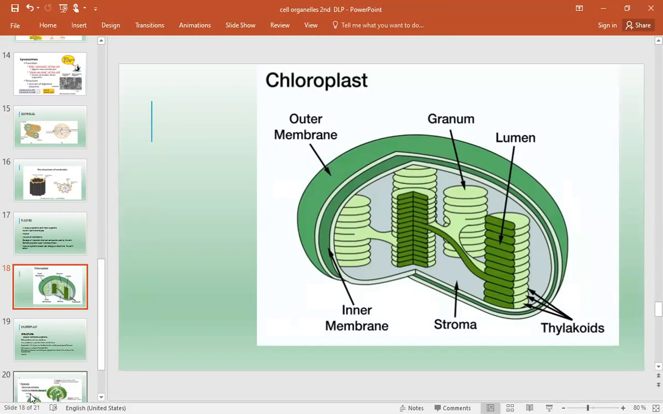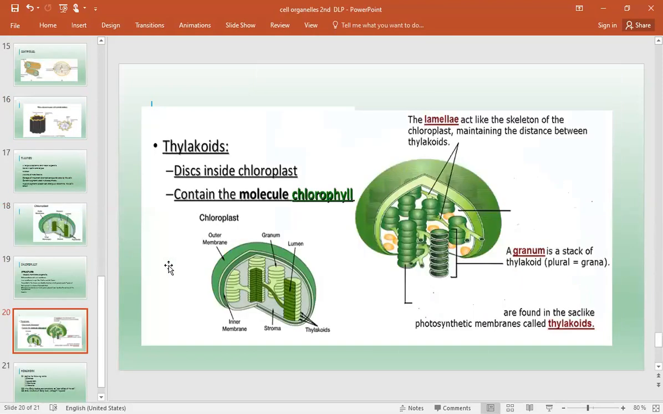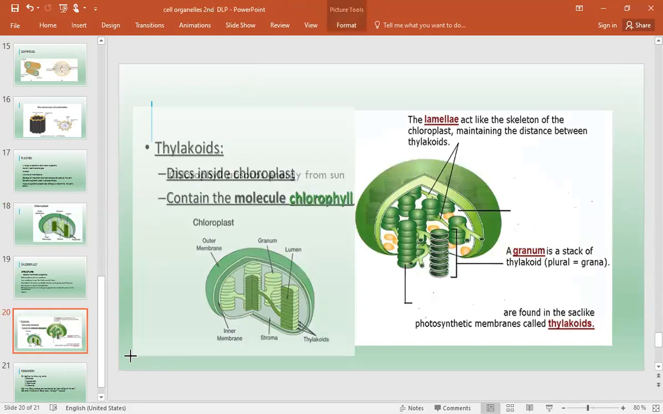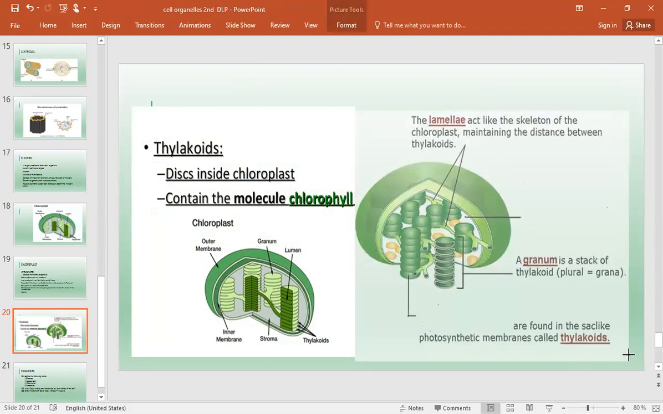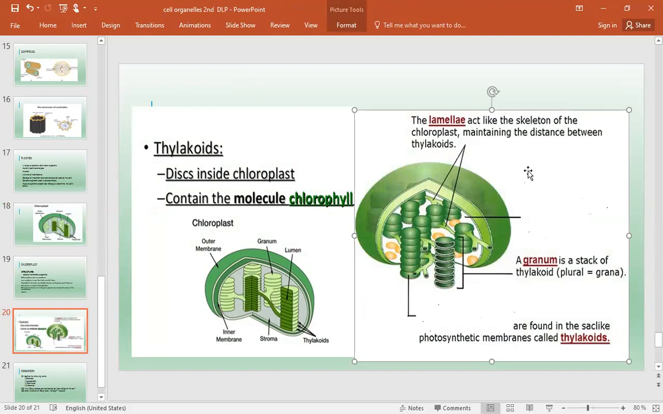Before going to the details of the structure, I have chosen for you two main types of structures, like here you can see, and here. First, when you go inside, there is a lamella, which acts like the skeleton of the chloroplast and maintains the distance between the thylakoids. Here you can see it is a very clear lamella.